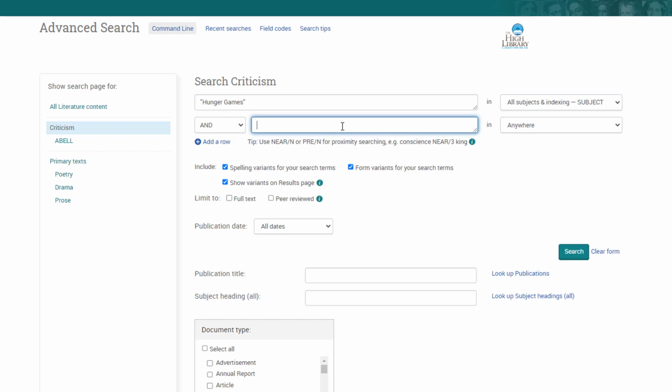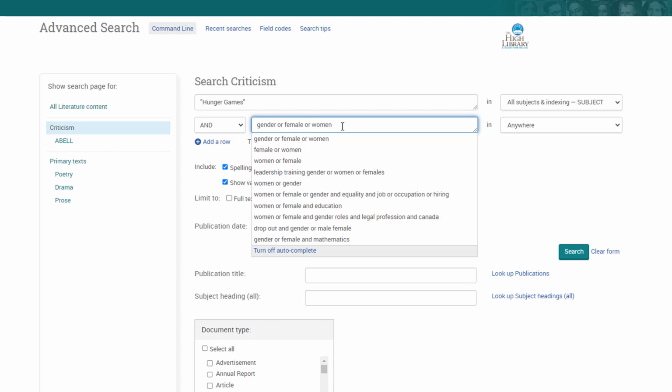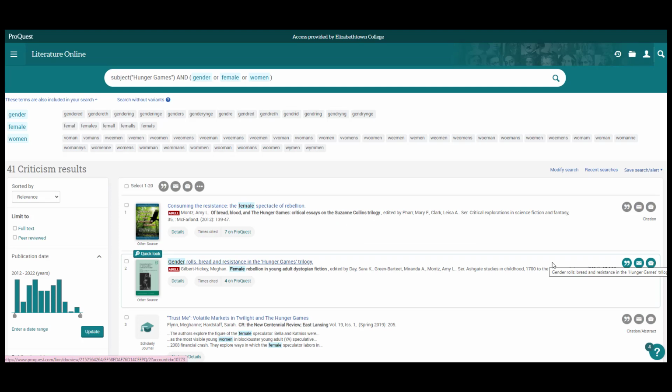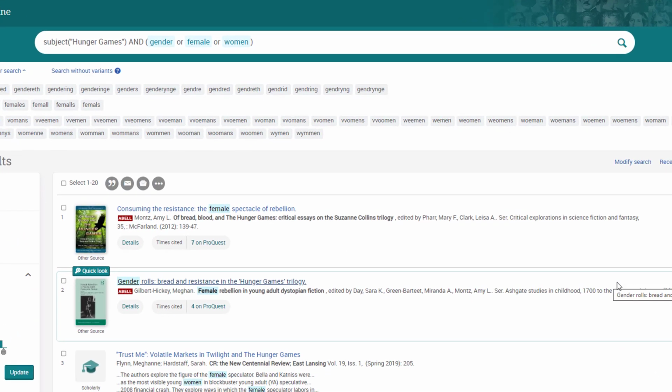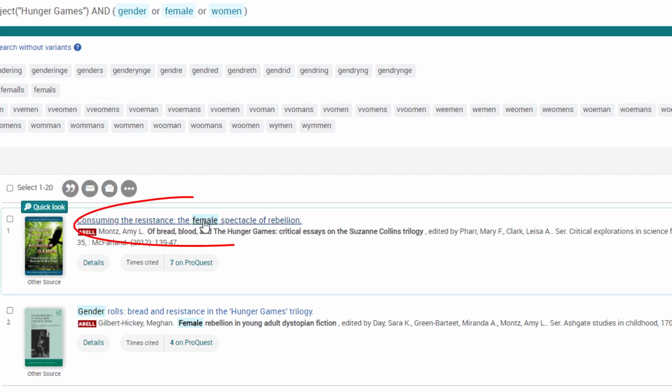And then I'll add some other keywords in the next box. I think I'm going to add gender again and some or terms as well. Let's do or female or women. Do my search. Now, some of my results will provide full text access for my resource. Other results will only provide the bibliographic information for the source. Now, this first result looks interesting.